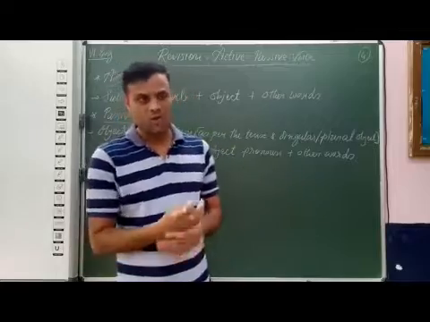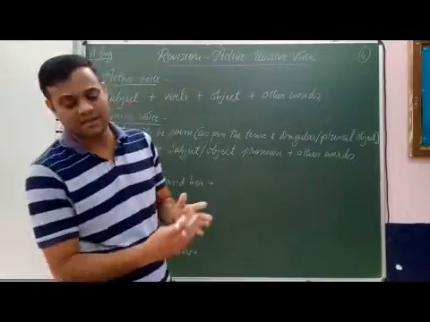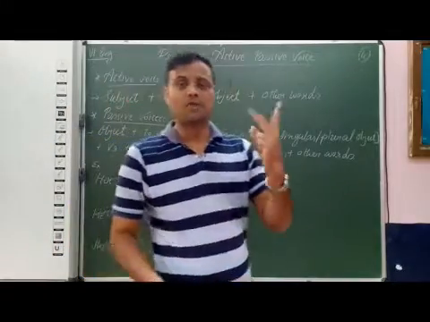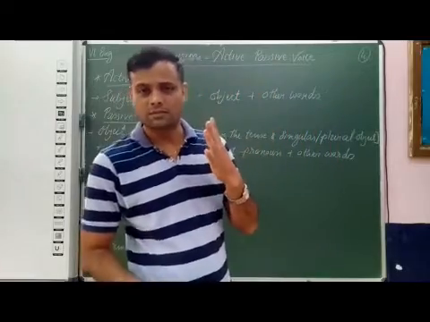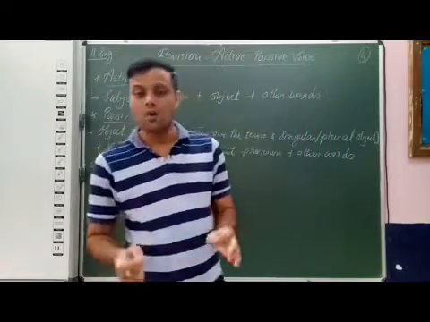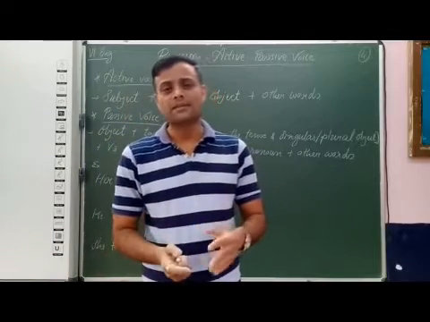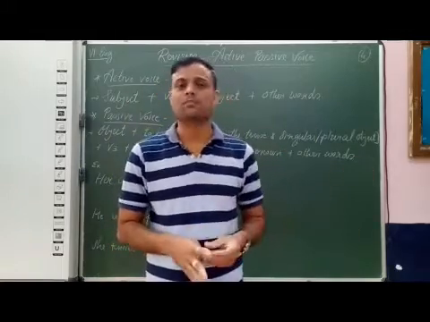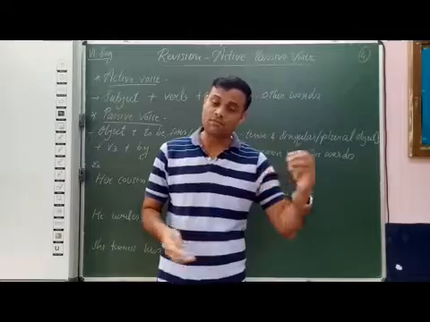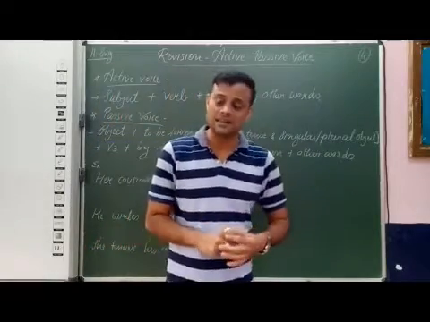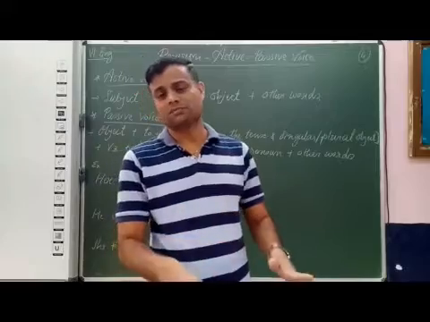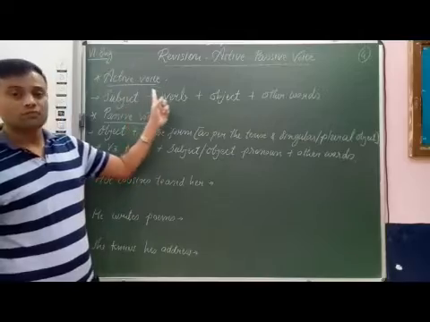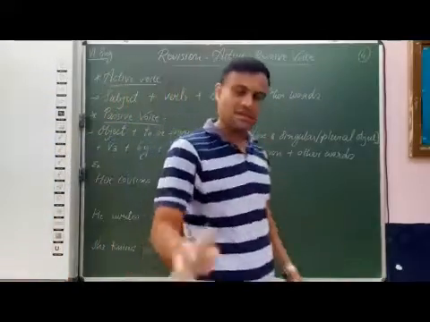Here, students, I have mentioned the sentence structure of active voice and passive voice. Active voice sentence structure is subject, verb, object, other words. In some sentences there are no other words. In some sentences there is only a direct object, in some only an indirect object, and some sentences have both objects. So the sentence structure of active voice: subject, verb, object, other words, and full stop.